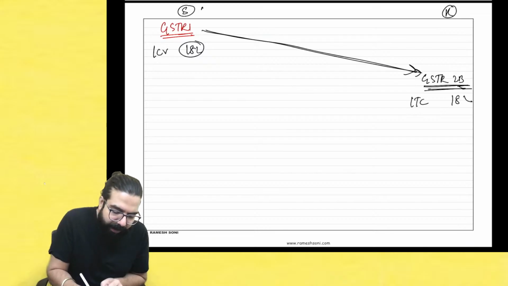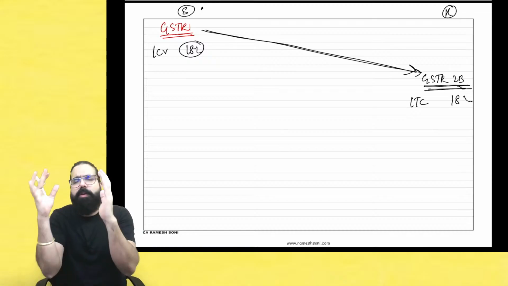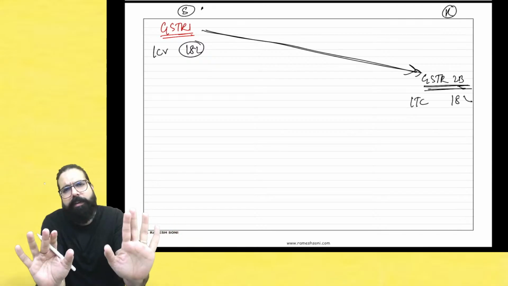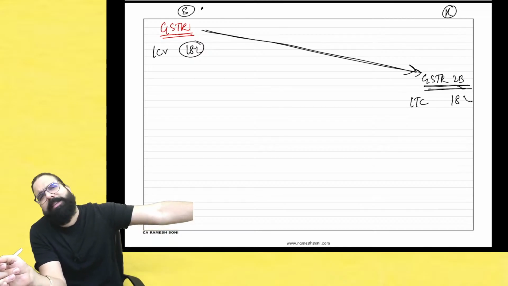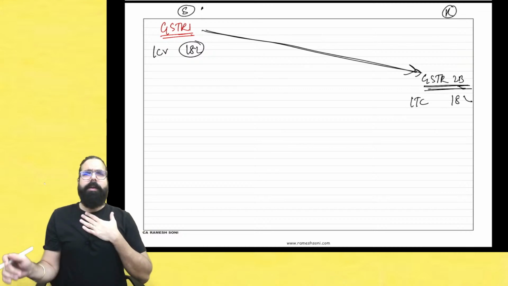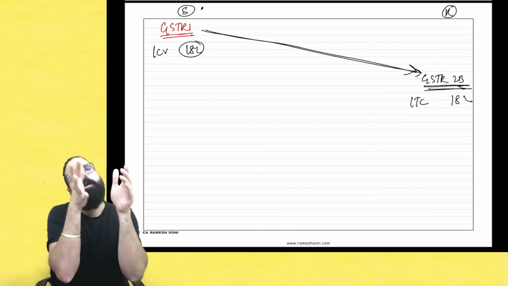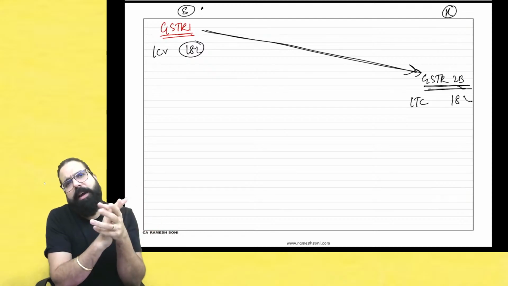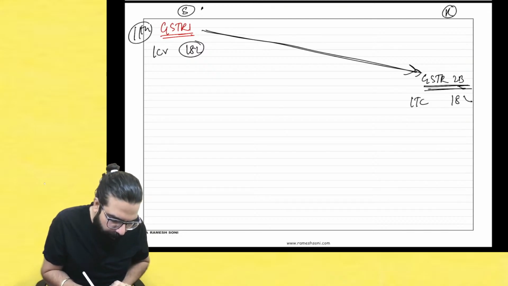If I am filing the April return in the month of May, when will I file? I will file GSTR1 next month, on the 11th of May.